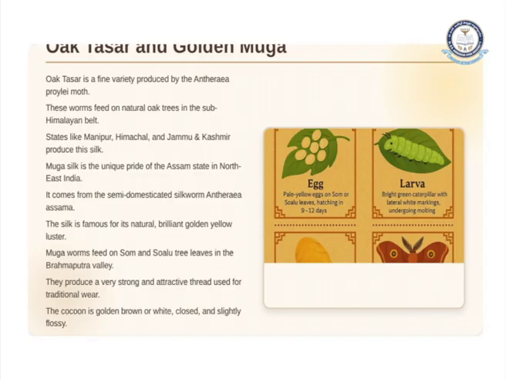That means oak tussar is from the Himalayan belt, that means it comes from Manipur, Himachal and northeast India. And if you see muga silk, the golden muga, it comes from Assam. It holds the pride of Assam. It is useful in the production of natural brilliant golden yellow luster silk. The cocoon is golden brown, or white, or brown.